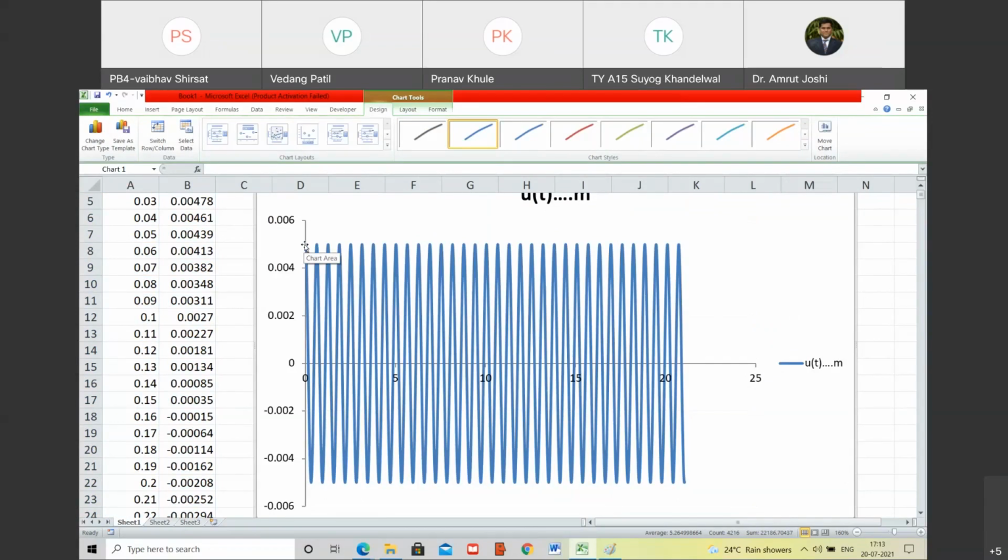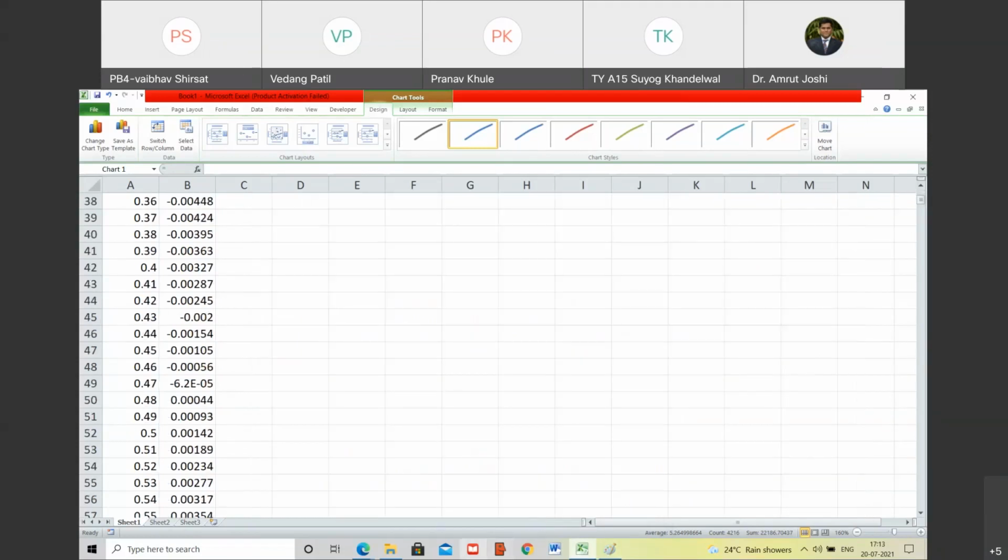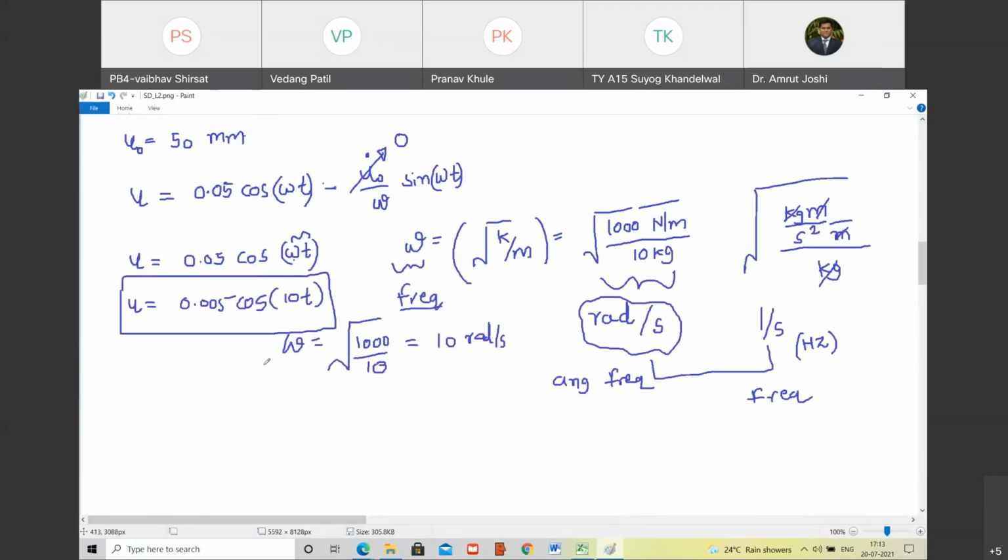For how long is it oscillating, tell me? It is oscillating for at least 20 seconds. Yes, a bit beyond that too. It will continue beyond that as well, because cos of omega t is a non decaying function. Look, it is not a decaying function. Yes, sir. It will always, for eternity, for any value of time you give, keep on oscillating. Do you agree with me? Yes, sir. What is cos theta? Cos theta fluctuates between what? Tell me. Plus minus 1. Do you agree with me?